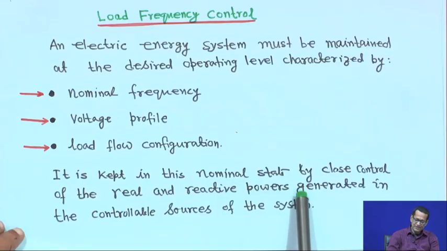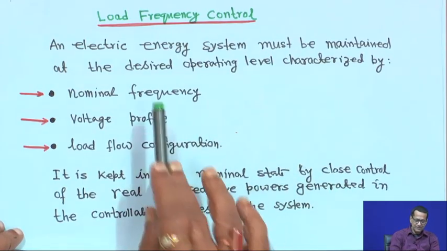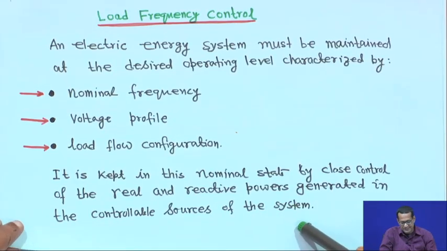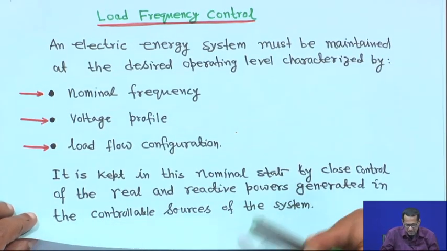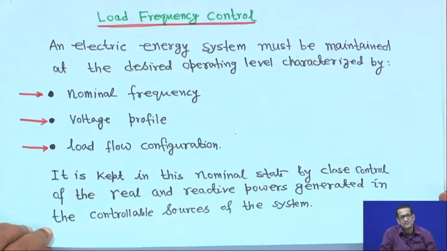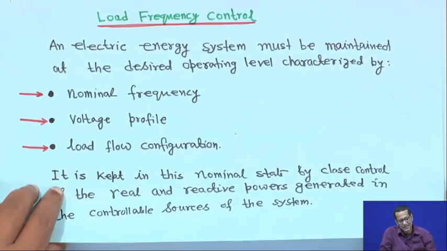So, it is kept in the nominal state, I mean the frequency, by close control of the real and reactive powers generated in the controllable sources of the system. That means you have to control both real and reactive power, but later we will come to that. For frequency, it is the real power.